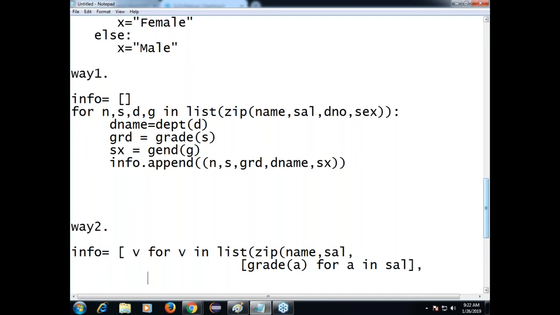Next, what I want? I don't want department number. I want department name. For that, we have function DEPT. DEPT of A for A in department number. This is my third list in this zip function. After that, I want genders. The full gender values I want.